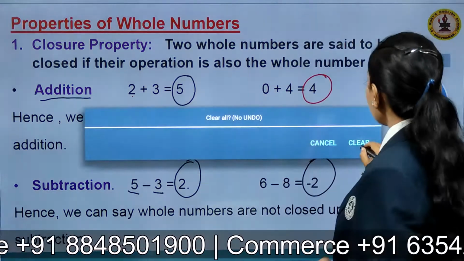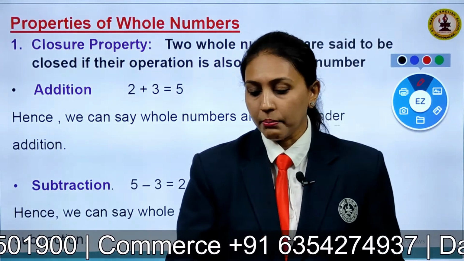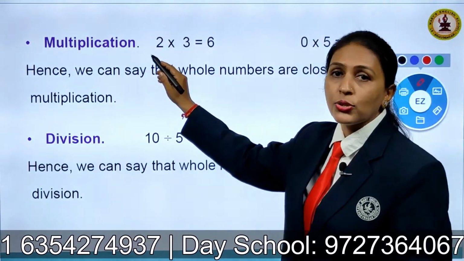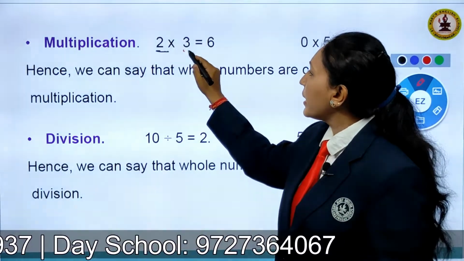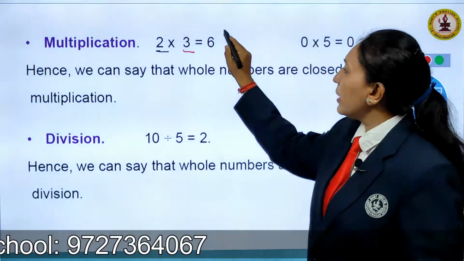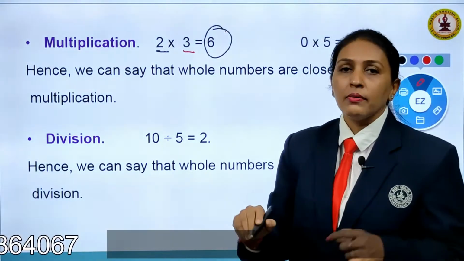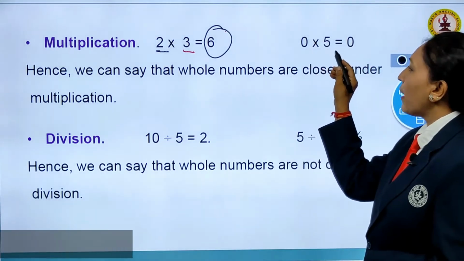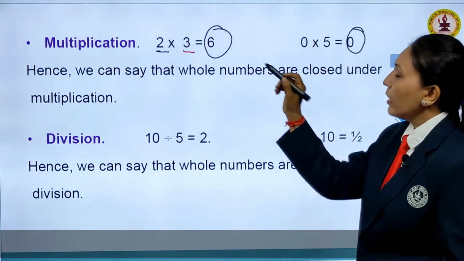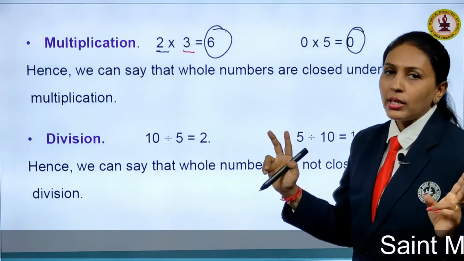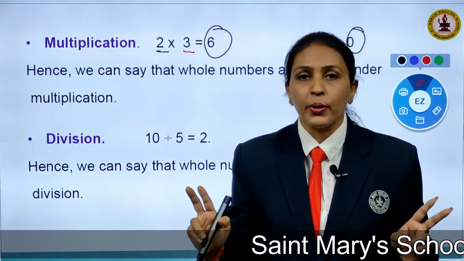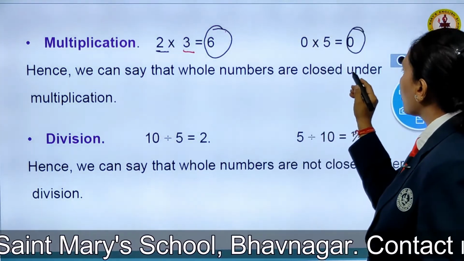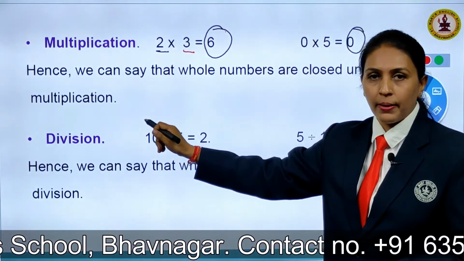Okay, so let us check for multiplication and division. Children, for multiplication, if I take two numbers, 2 and 3, 2 multiplied by 3 will give me a product of 6, which is a whole number. Now taking another, 0 into 5, I'll get a product of 0. Here 6 and 0, both are whole numbers. That means the property holds here, right? So we can say that whole numbers are closed under multiplication.